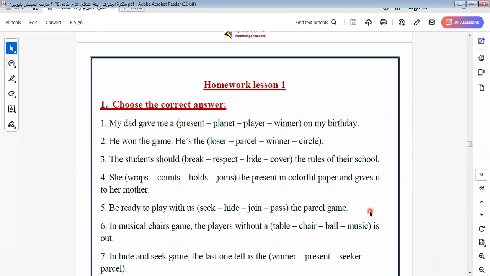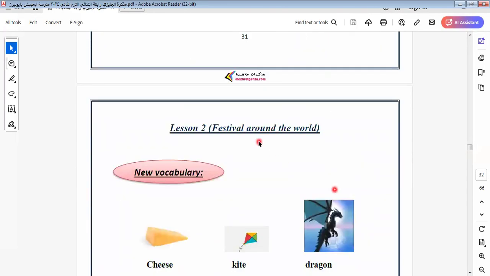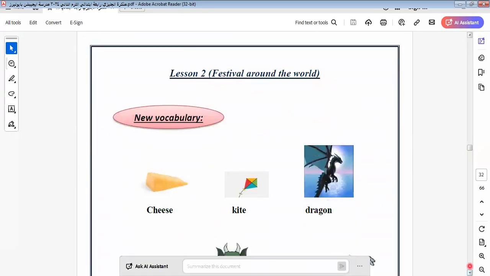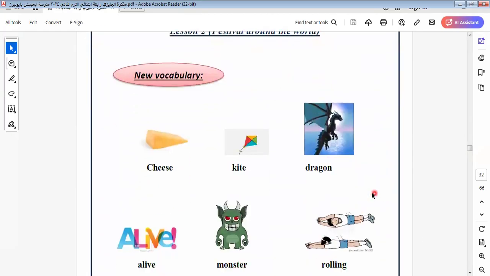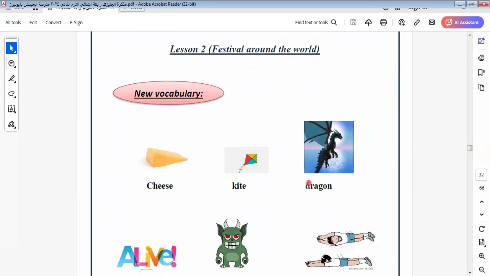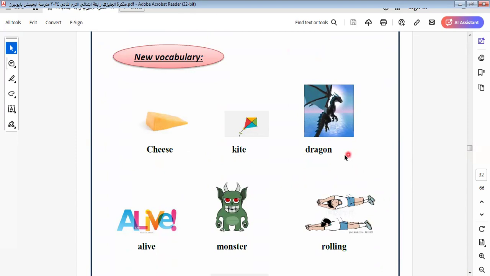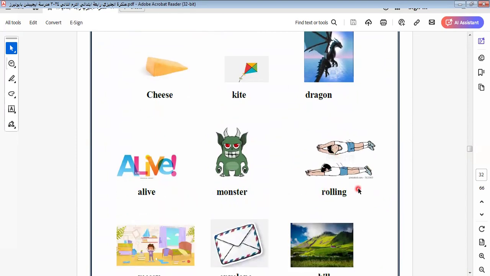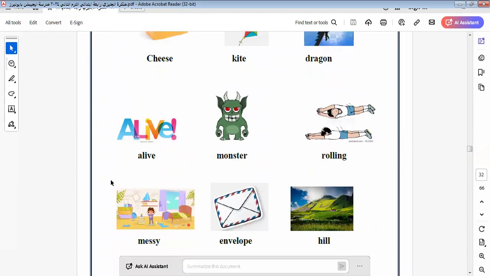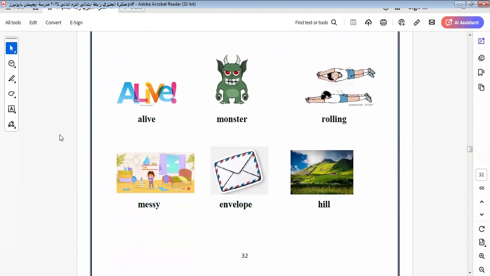Okay, let's go to another item here in this lesson. Here is festival around the world. We talk about the festival around the world, and we know the different festivals in many countries. Here we have cheese, kite, and dragon, alive, monster, rolling, messy. Messy is the opposite of what? Grade 4, I would like to remember me. Tidy. Are clever pupils. Here we have envelope. I have heel. Okay, these are the words that we know in this part.